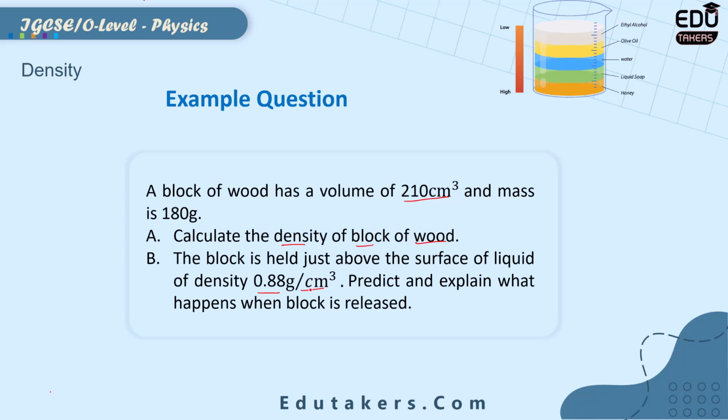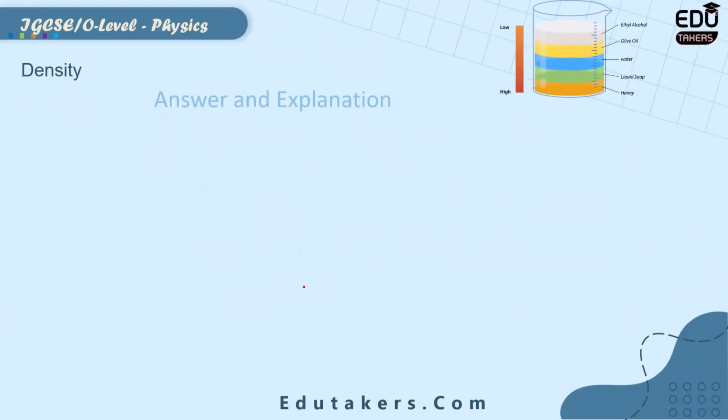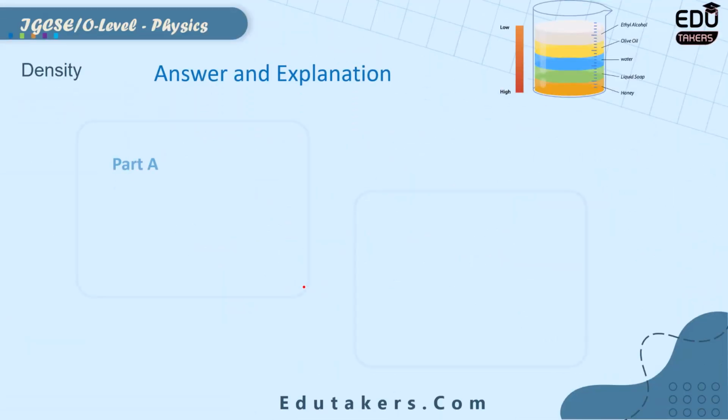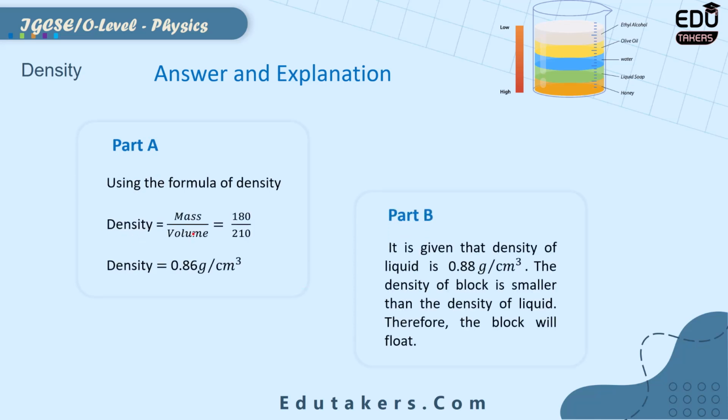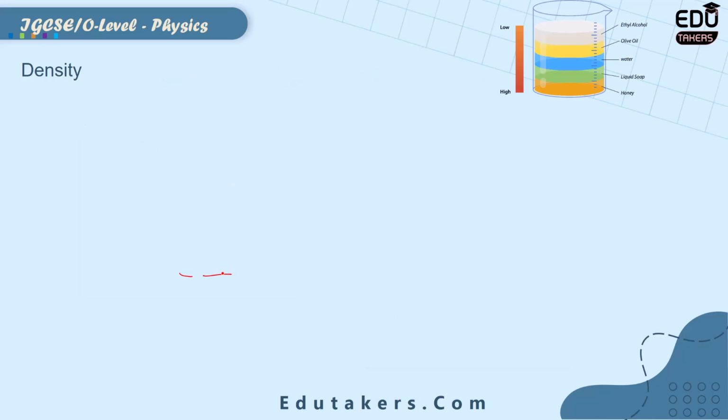So basically, first of all, you have to calculate the density of the wood. The volume is 210 cubic centimeter and its mass is 180 gram. You can easily use the formula of density. So let's see the solution here. Here you use the formula of density, which is mass per unit volume. The mass is 180 gram and the volume is 210 cubic centimeter. You get the density, which is 0.86 gram per cubic centimeter. So in part A, the density comes to be 0.86 gram per cubic centimeter.